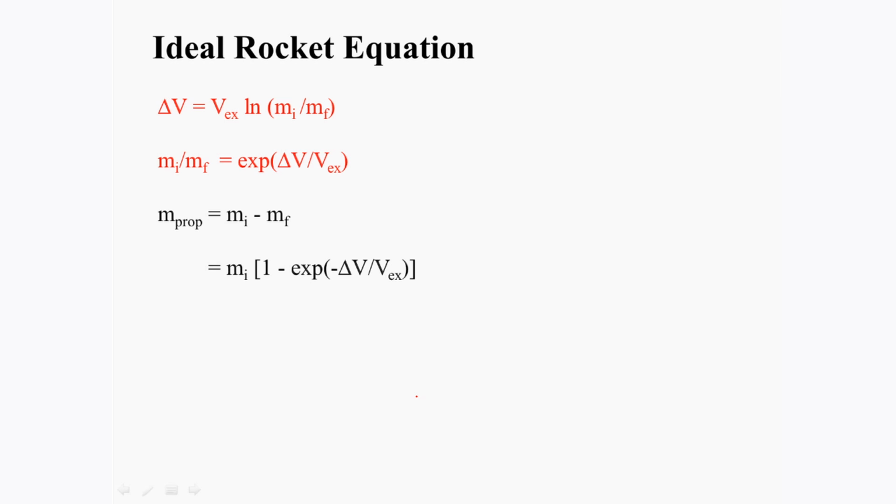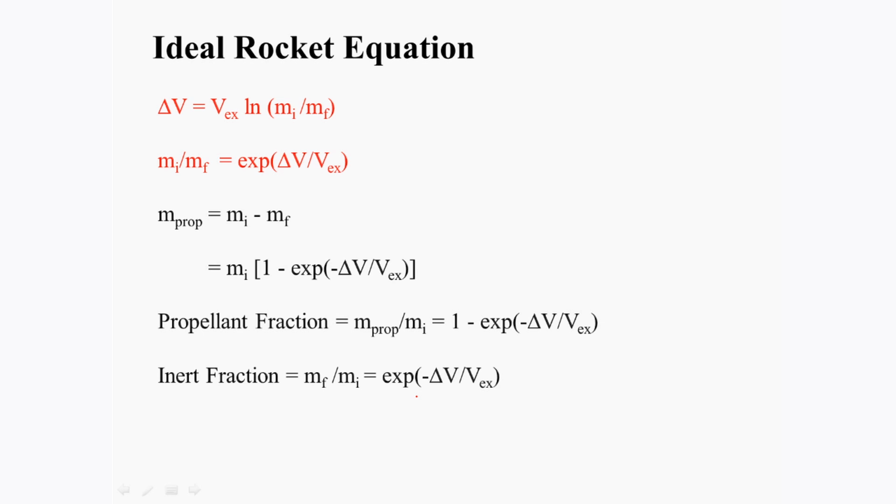Now let's take a look at what that means. We can look at, for instance, the mass that is the propellant, which is just the initial minus the final masses, and just a little algebra, and we can get expressions for that. This is important because it's often referred to as the propellant fraction. That is, when you start out with the rocket fueled up on the launch pad, what fraction of its total mass has to be propellant in order to get you the velocity that you need. So that's how we would derive it. And the rest of it is inert.